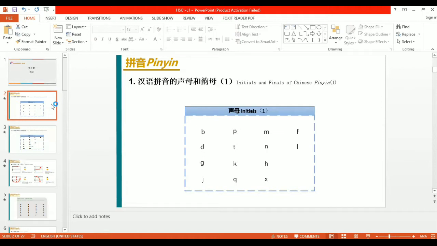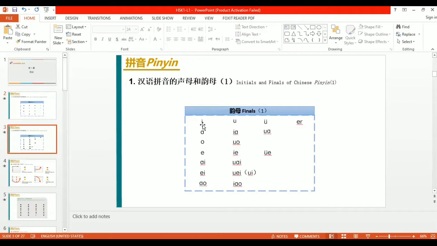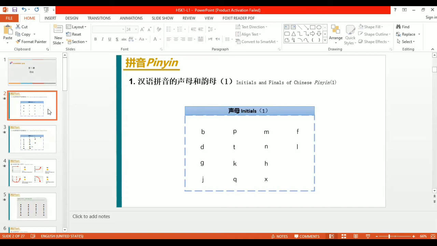Here n is from the initials, and the i is from the finals. In this way, every word is made up of initials and finals. First of all, we have to know how to read these initials and finals.